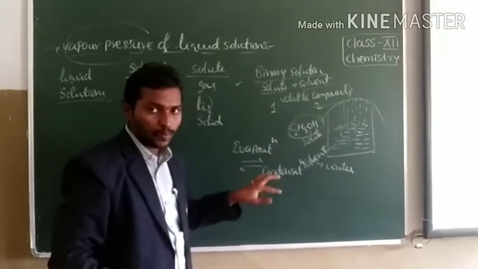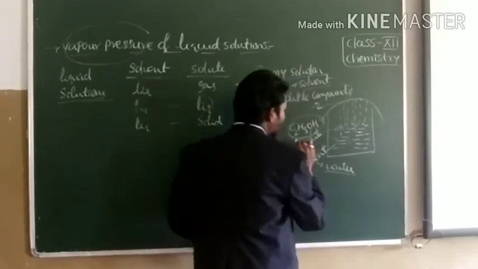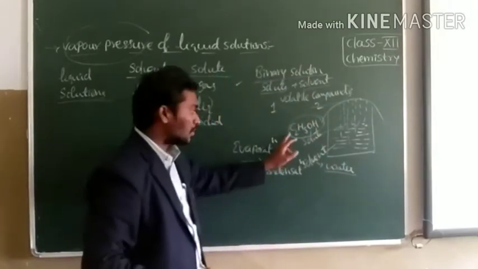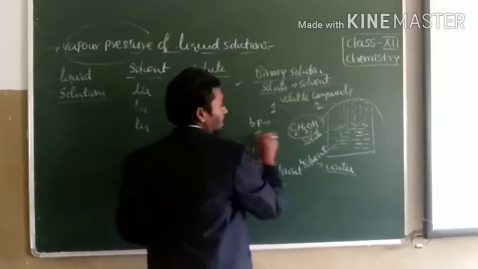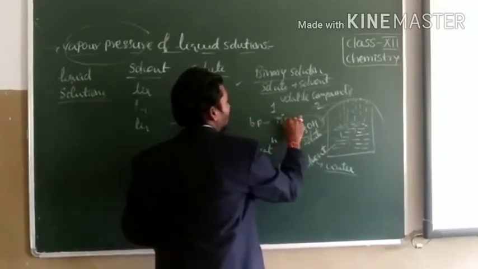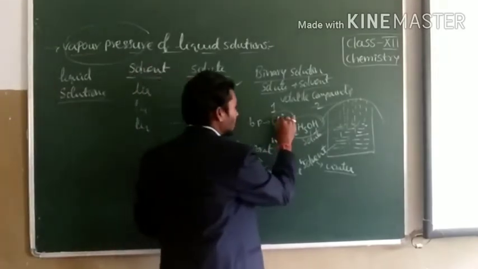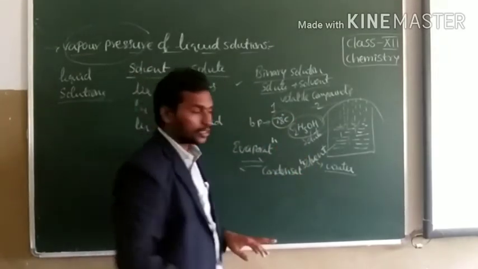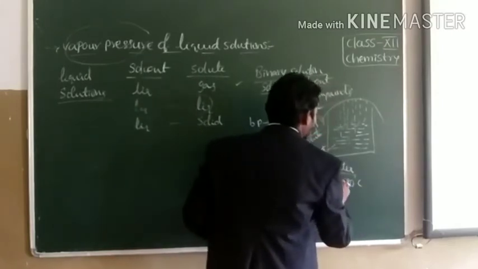Water is an example of a volatile solvent. Let us consider the boiling point temperature of each. The boiling point temperature of ethyl alcohol is 78.3 degrees Celsius. Around we can take 78 degrees Celsius. And the boiling point temperature of water is 100 degrees Celsius.